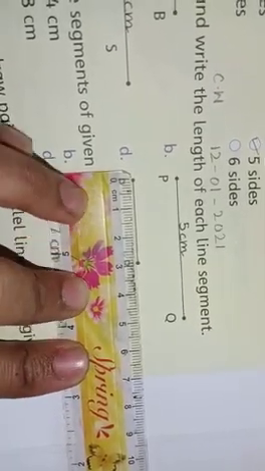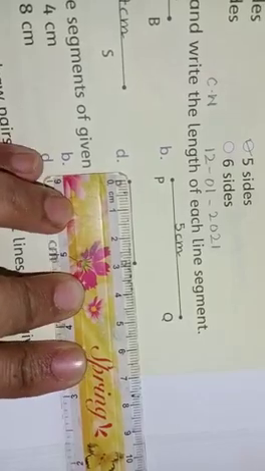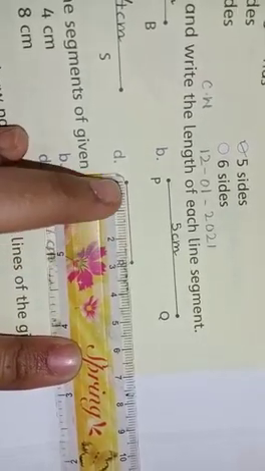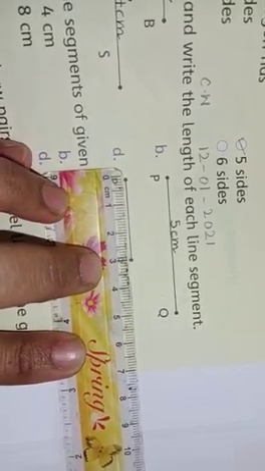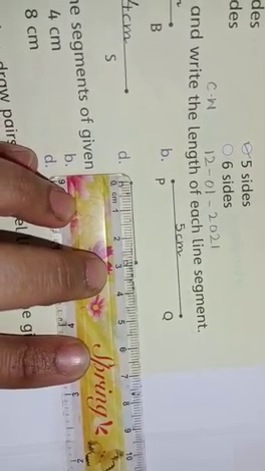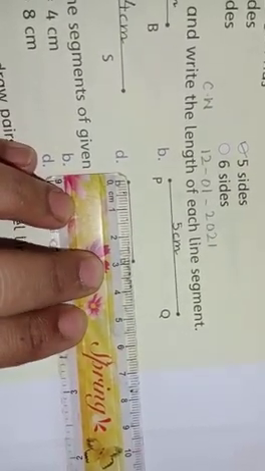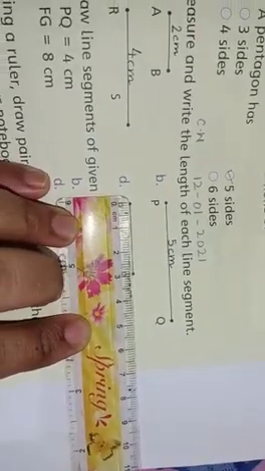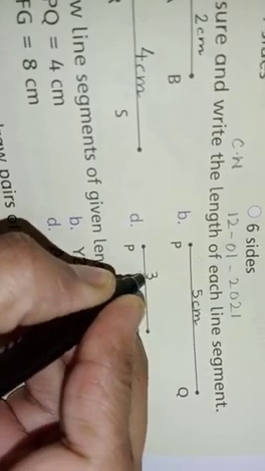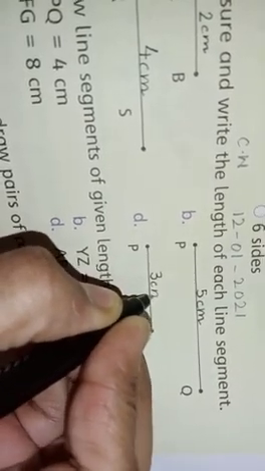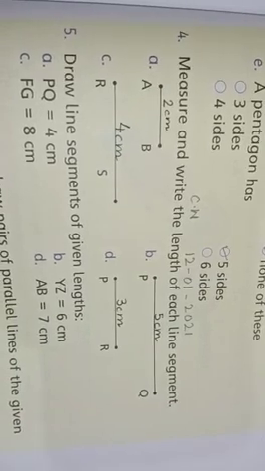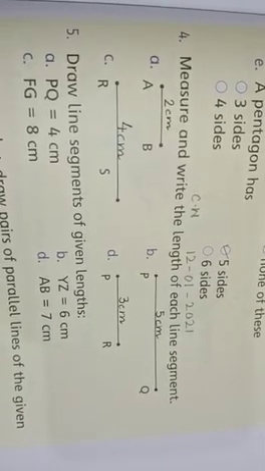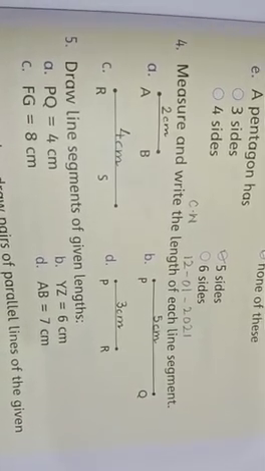Now D part is PR. Look at this. P is at 0. Start from here and now R is at 3. How many centimeters? It's 3 centimeter. So we write here 3 centimeter. I hope you will understand how to measure the lengths of line segments.